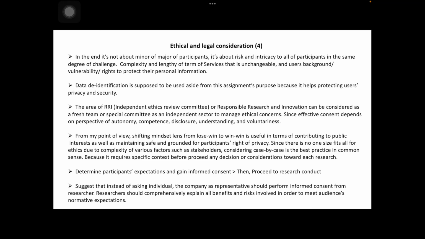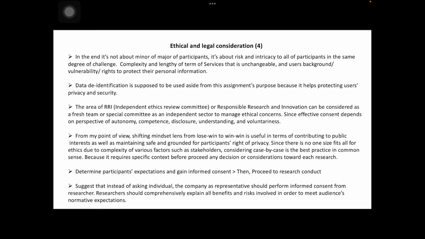Next, data de-identification is supposed to be used aside from these assignments proposed because it helps protect users' privacy and security. The area of RRI, or Responsible Research and Innovation, can be considered as a fresh team or special committee as an independent sector to manage ethical concerns, since effective consent depends on perspective of autonomy, competence, disclosure, understanding, and voluntariness. From my point of view, shifting mindset lens from lose-win to win-win is useful in terms of contributing to public interest as well as maintaining safe and grounded participants' rights of privacy.